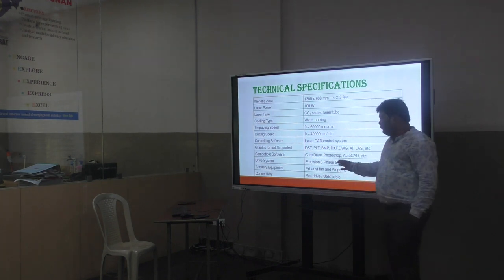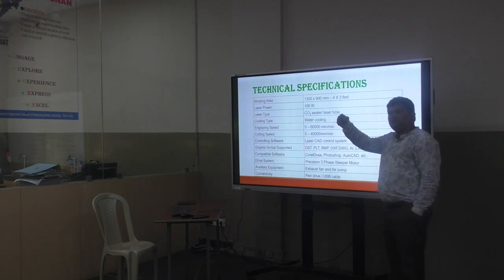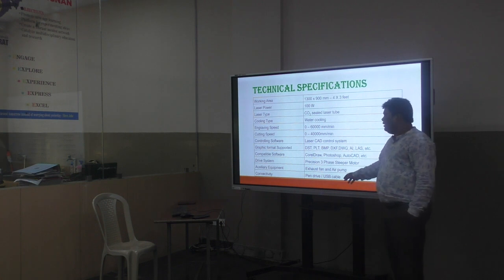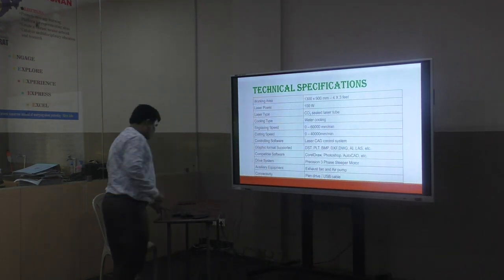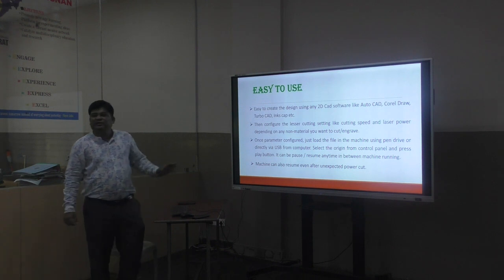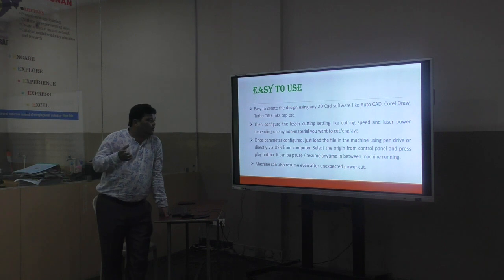The drive system is a precision 3-phase stepper motor. An auxiliary exhaust fan is there to get the gases out of the room, because the gases are dangerous. Connectivity is simple: you can connect a pen drive to the computer and it can easily get that particular information. So this machine is very easy to use. There is no problem, only simple monitoring is required.